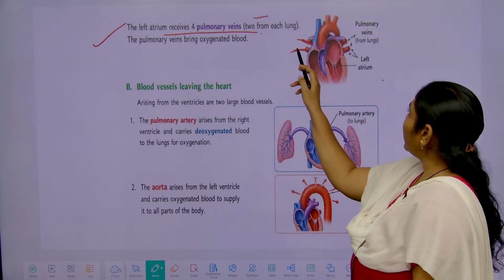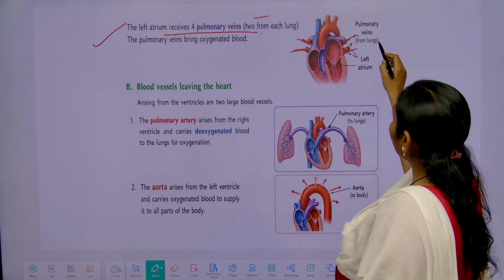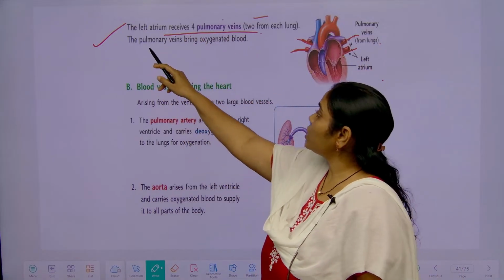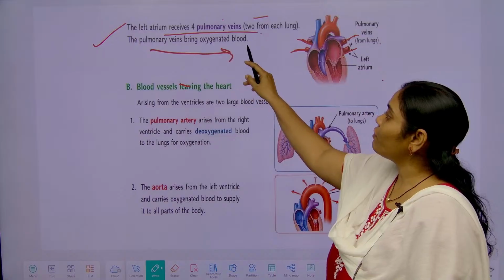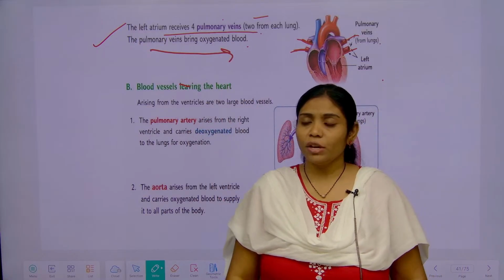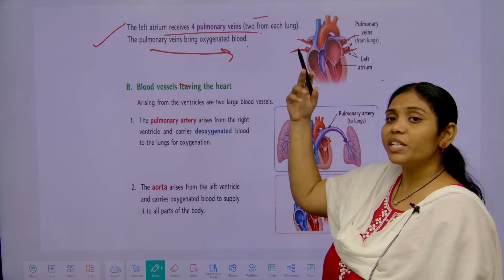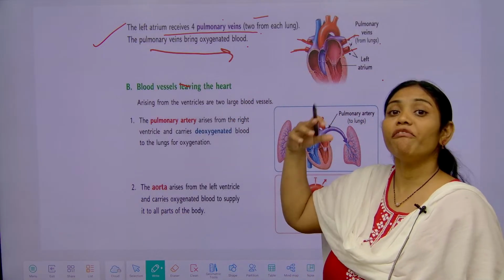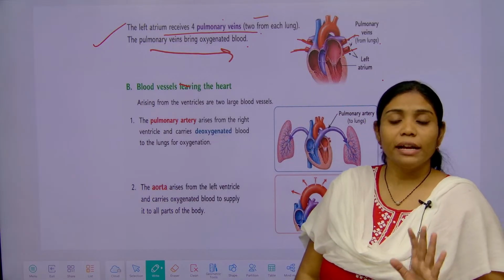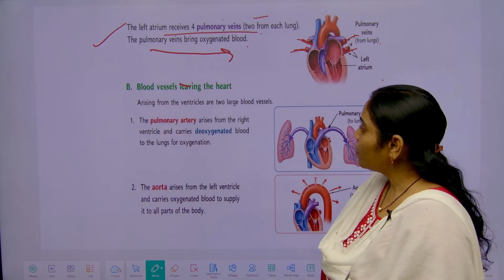Two left and two right, total 4 pulmonary veins are there. These 4 pulmonary veins are bringing oxygenated blood. So, this oxygenated blood is transported away from the heart, right? It has to be transported to the different kinds of body parts.